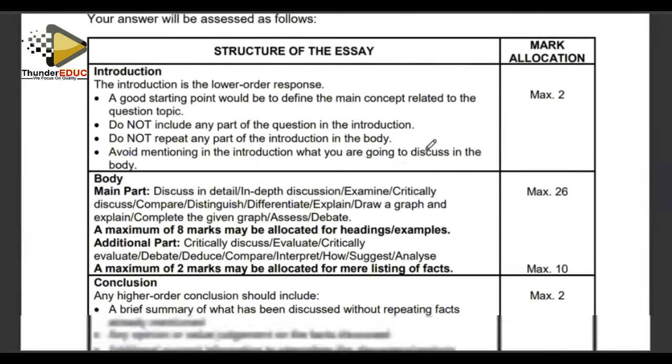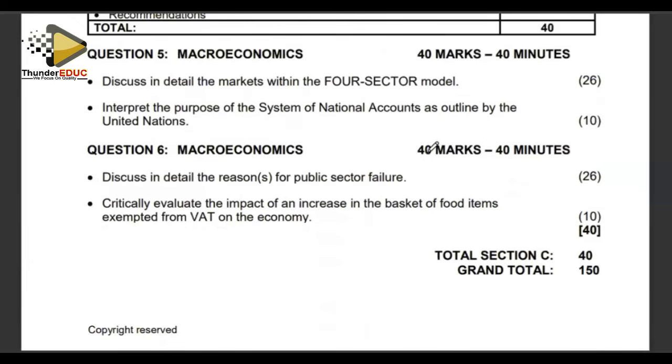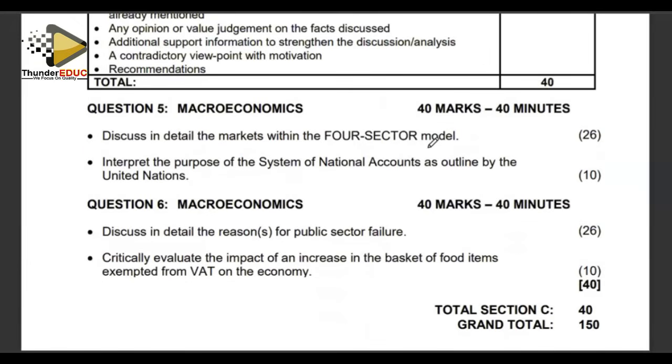We quickly move on to our last section, which is a section on essay questions. Our first question, question number 5, says, discuss in detail the markets within the four-sector model and then interpret the purpose of the system of national accounts as outlined by the United Nations.